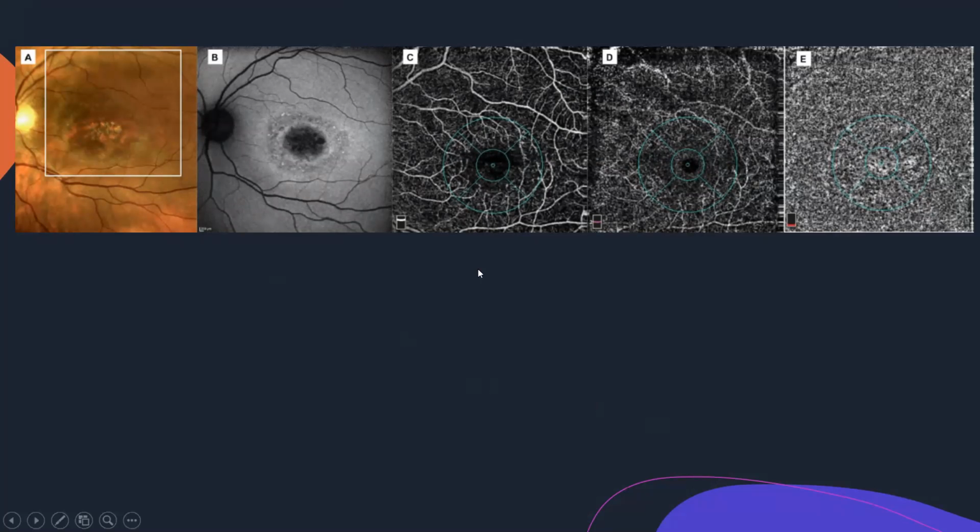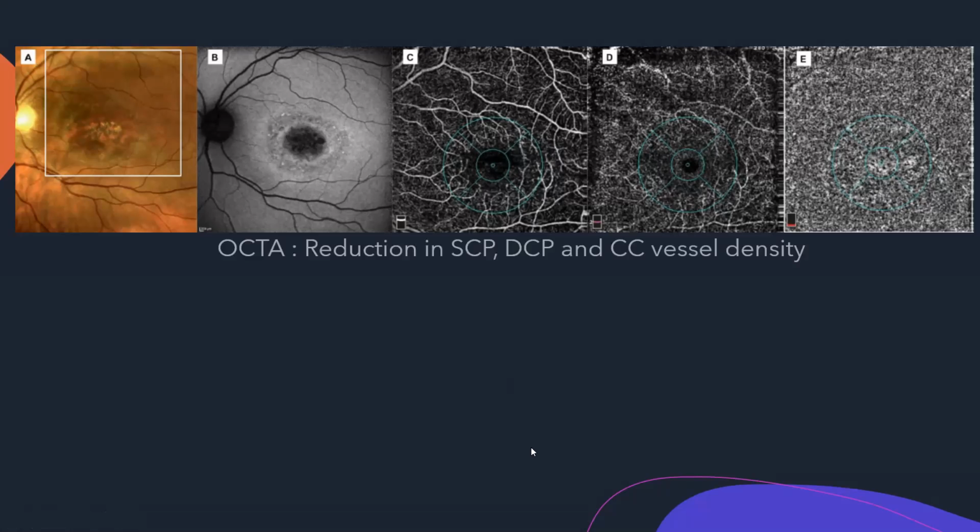This is a fundus picture, this is an infrared reflectance, and these are OCT angiography pictures. These are slabs, this is at the superficial level. You can see the vessels more clearly. Here, these are the deeper plexus. Here we can see there is an entire blush of vessels, and this is the choriocapillary layer, right? What we see in this Stargardt's disease is a reduction in the vessel density in the superficial capillary plexus, the deep capillary plexus, as well as the choriocapillaris layer. And this is a new finding which helps us to know the disease better.